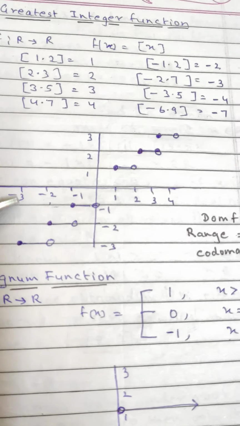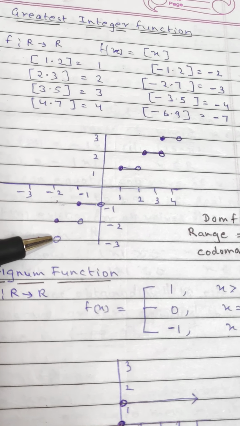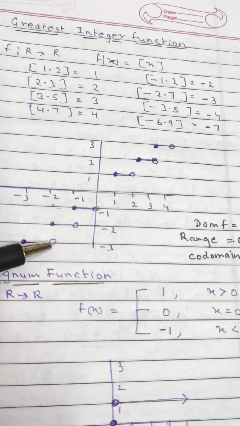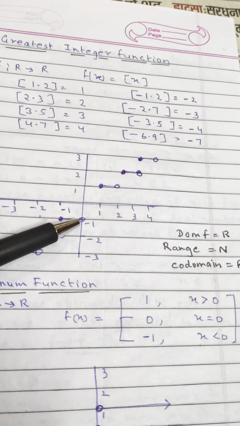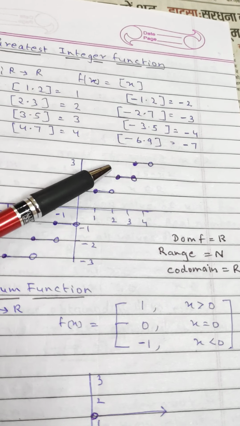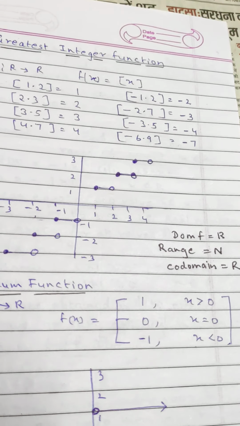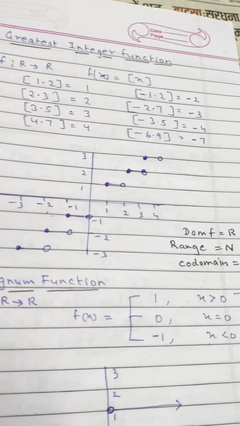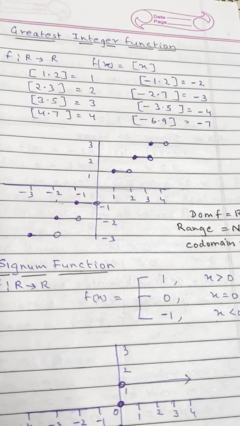This has a very interesting graph. You can see this black dot means included, this empty dot means not included. Minus 3 included, minus 2 not included. Minus 2 included, minus 1 not included. Minus 1 included, 0 not included. 1 included, 2 not included. 3 included, 4 not included, 4 included, 5 not included. That means the first element is included and the second element is not included. As you can see, it is just like a staircase. It is also known as the step function.